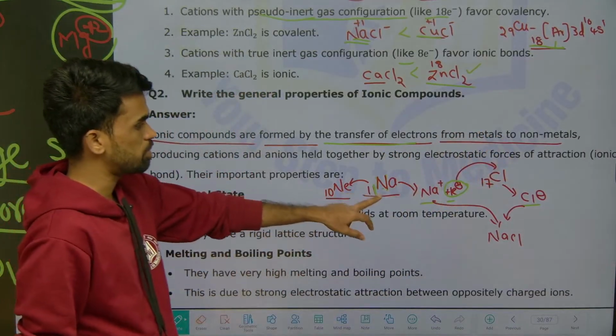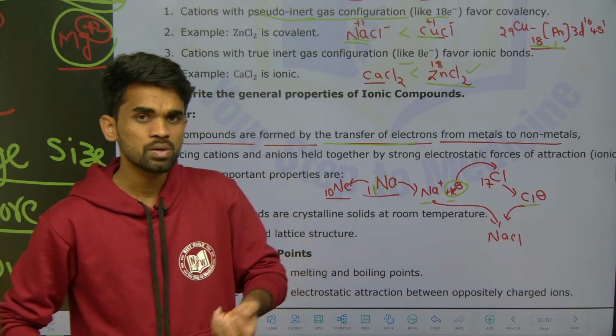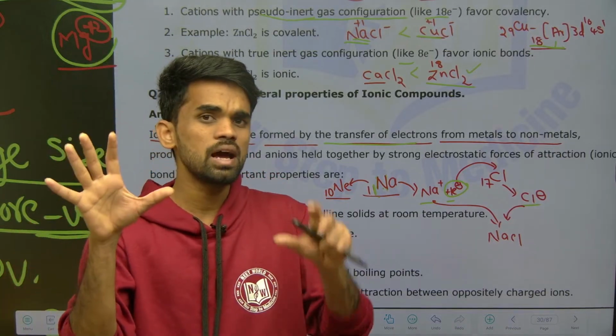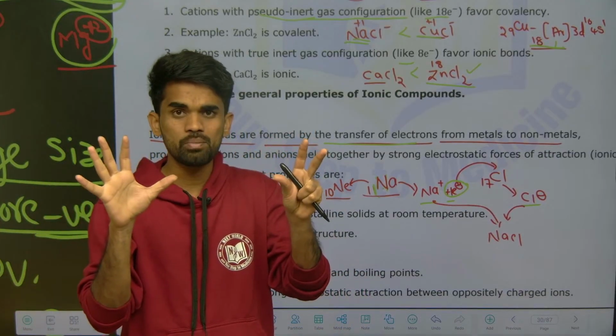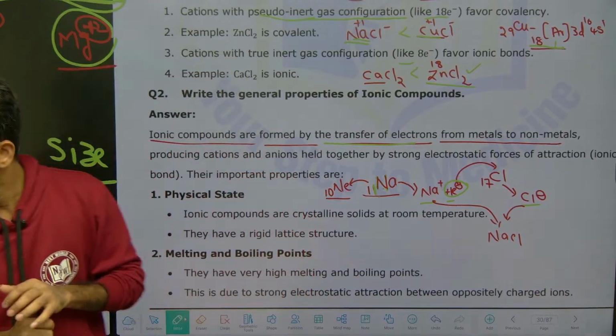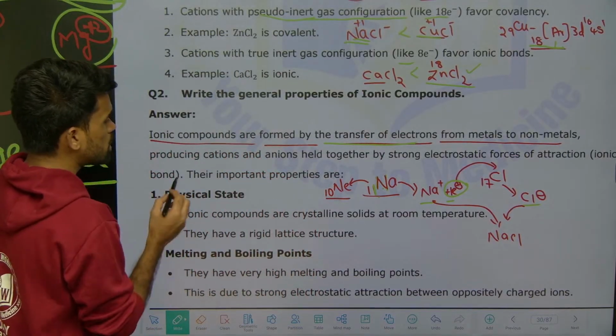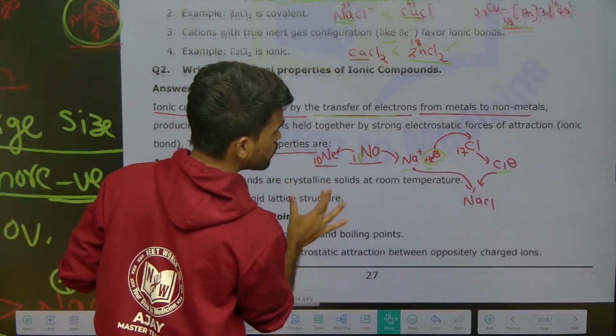See, sodium is a metal, chlorine is a non-metal. So ionic compounds are formed generally by the combination of a metal and a non-metal. Okay, remember this. Now look here, what is the importance of these ionic compounds?